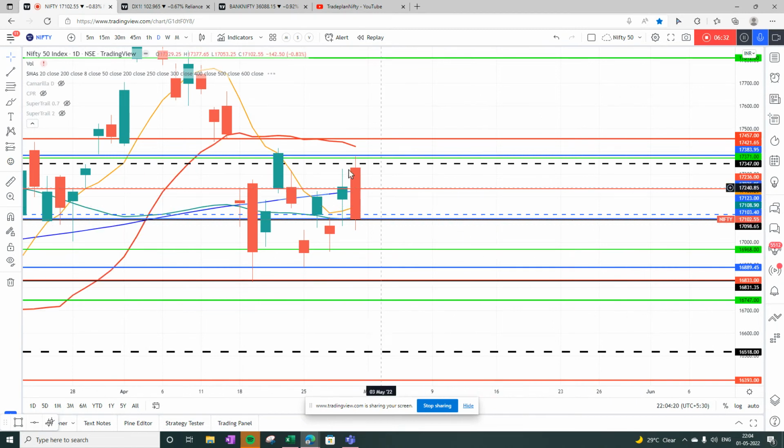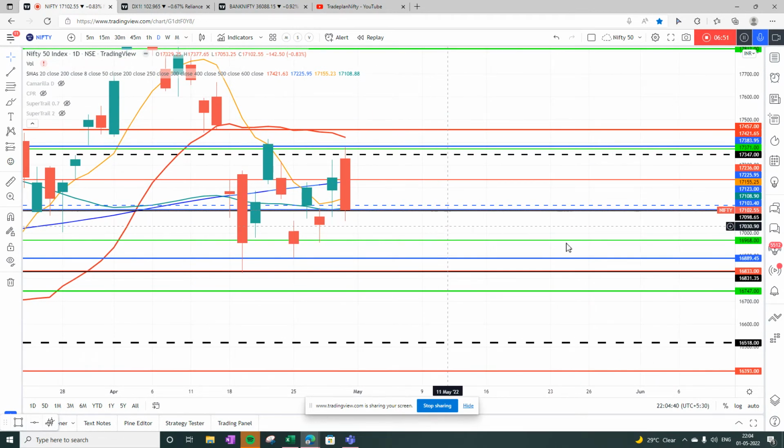On daily chart, we see a Friday big red bar and then this doji. So this is also an engulfing reversal setup 4 and another engulfing reversal setup 2. So here we see a very big reversal, and Nifty has closed below 20, below 200, below 8 and below 50. So definitely not looking very good.